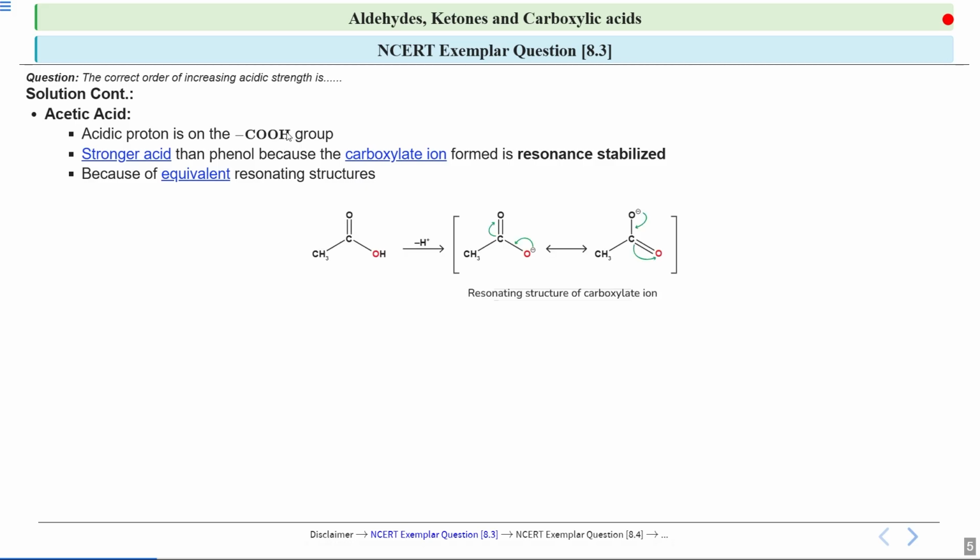If you look at the resonating structures, when the carboxylic acid loses a proton, it forms a carboxylate ion, and you can see that the negative charge on oxygen is delocalized between two oxygen atoms. So they have equivalent resonating structures. That is why acetic acid is more acidic compared to phenol.